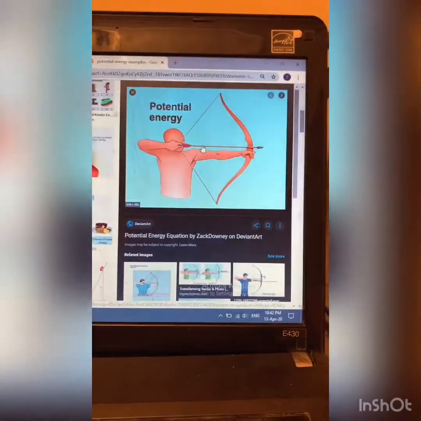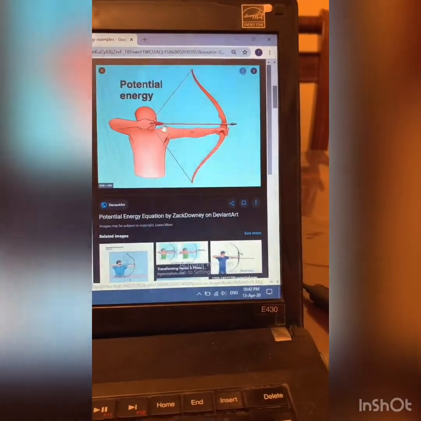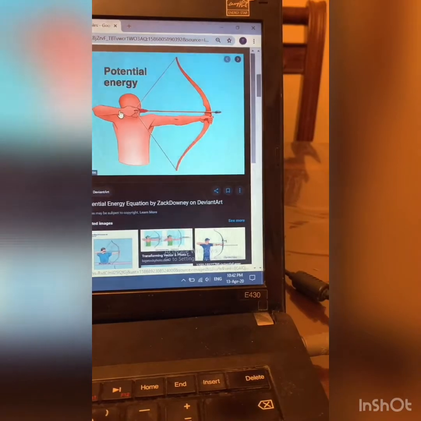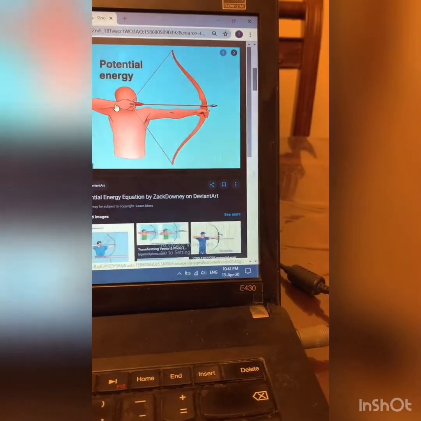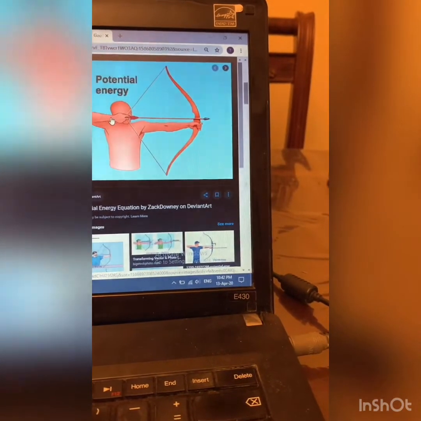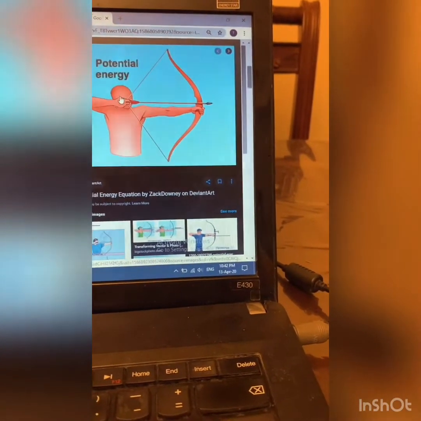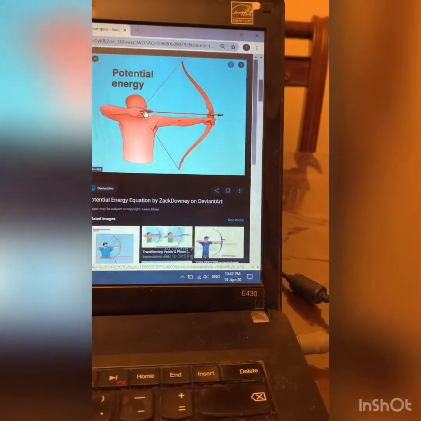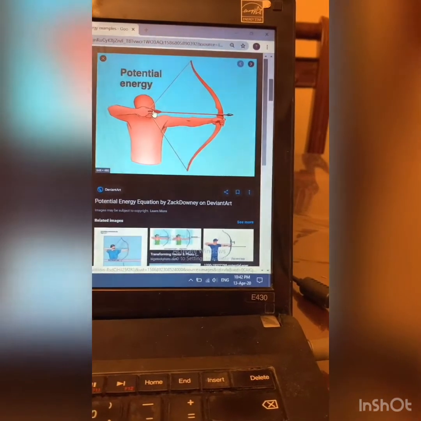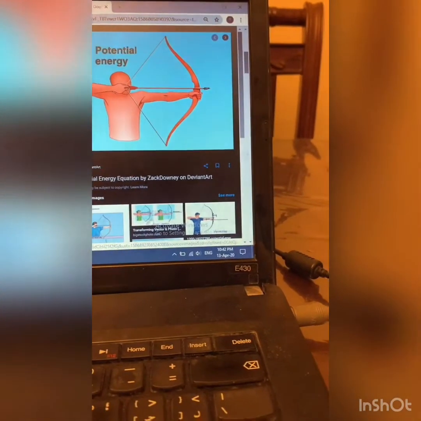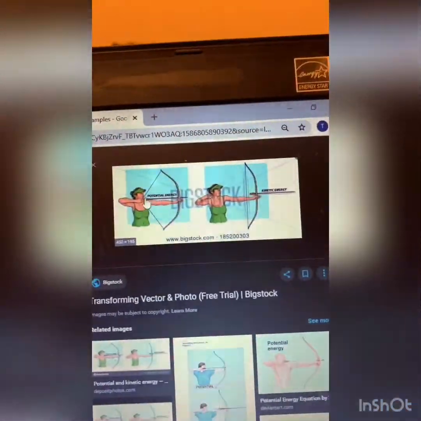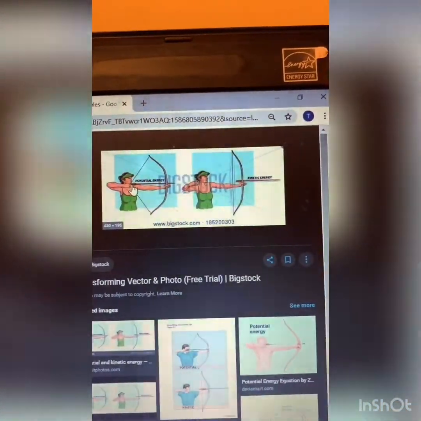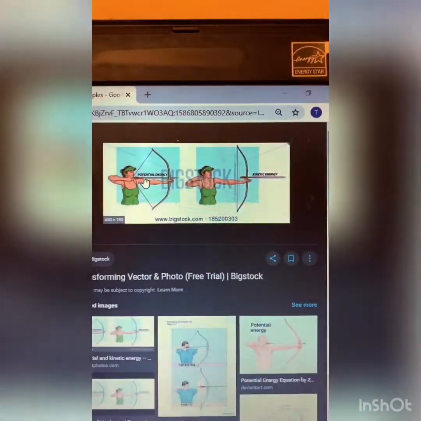Like before I throw the arrow, I'm stretching it, I'm giving it potential energy. Then when I release it, it will start moving in the air as I showed you before. So now the arrow is not moving, but there is an energy stored while I'm stretching it, which is called potential energy. You have to know that whenever I'm storing energy, there is a potential energy.